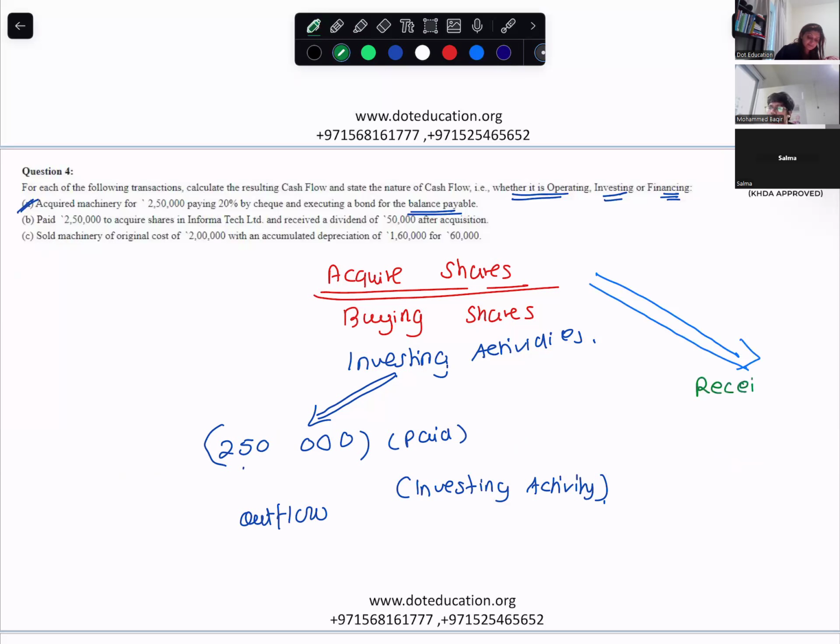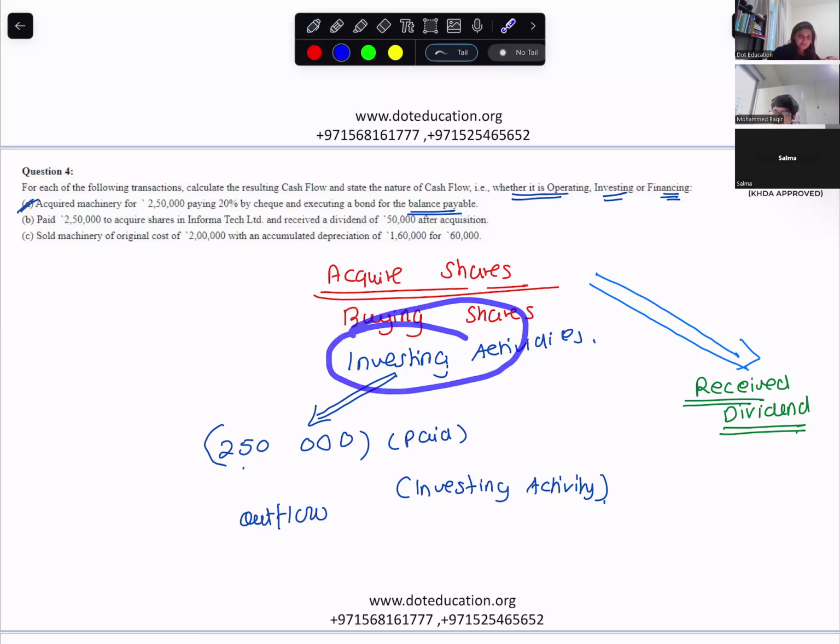Which activity? Financing. You bought shares, that means you invested money. You received money on your investment. So that's also investing activity.